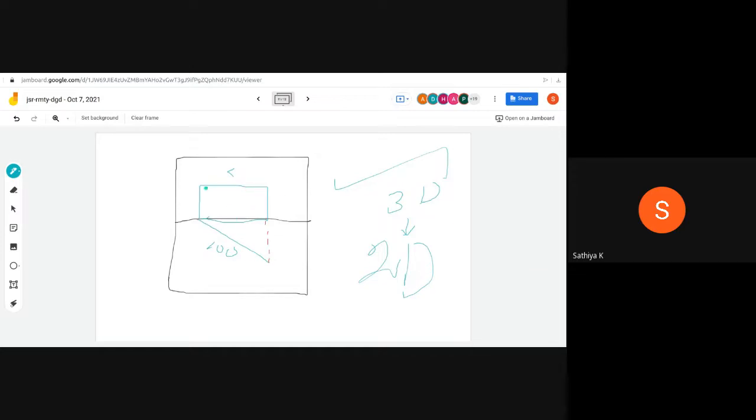How to make the front view? We have to put A dash and B dash. If we are putting the dash, it is nothing but the front view. Okay. So this point is for both the A and B. This is your top view. That's why without prime or dash we have to write the naming. Okay, and we have to make the dimensions and all. Okay, up to this we can finish the theory.